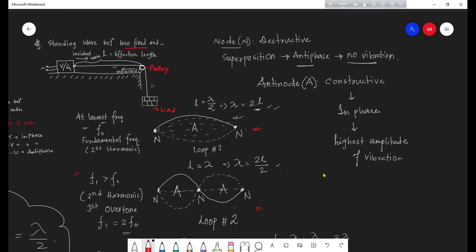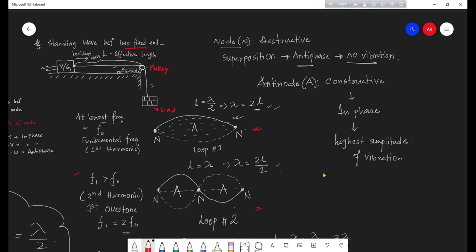And when this is F1, greater than F0, we see this pattern. That means in the first fundamental mode of vibration, there were 2 nodes. Now here there would be 3 nodes. The number of nodes is gradually increasing.